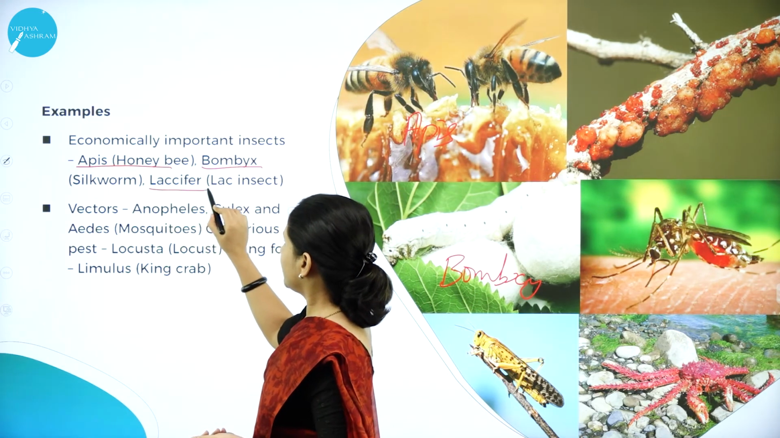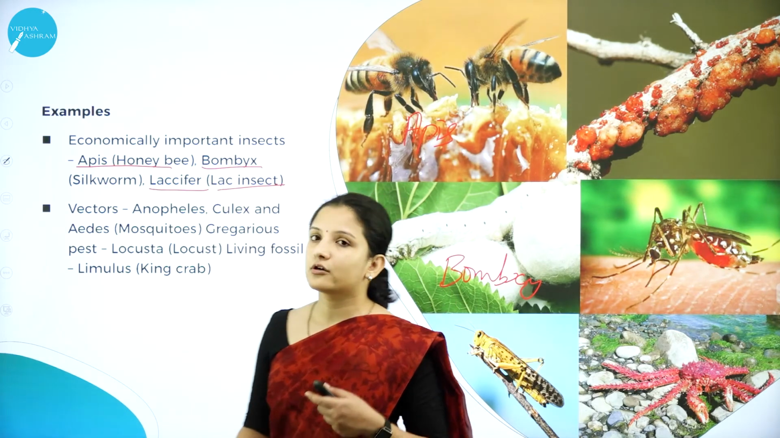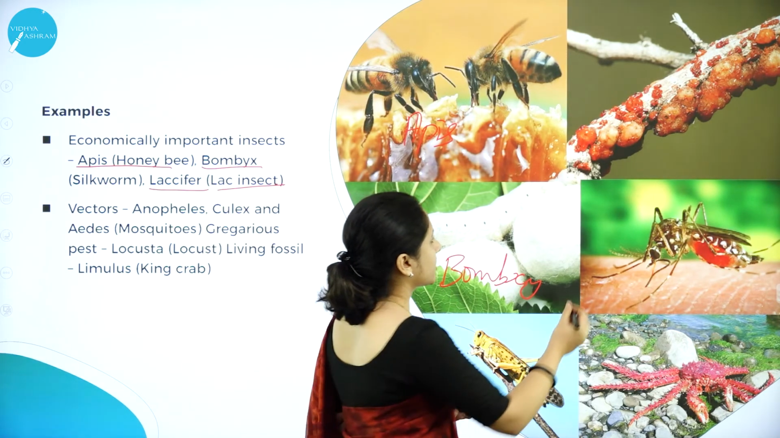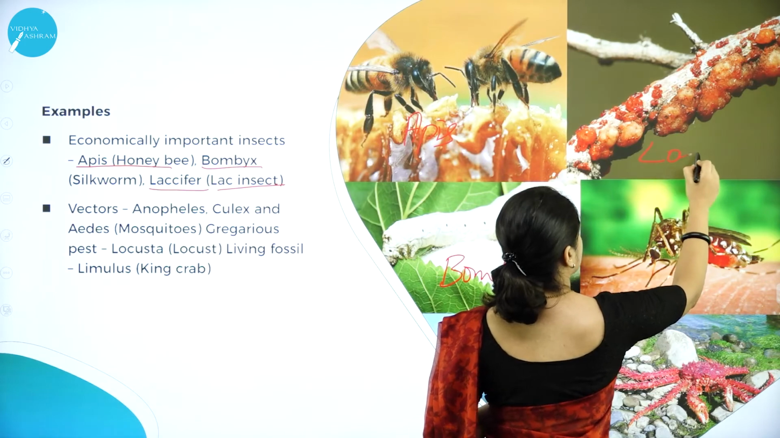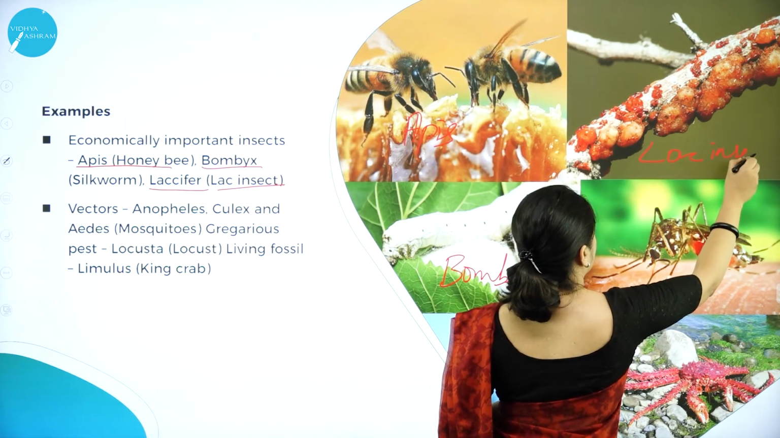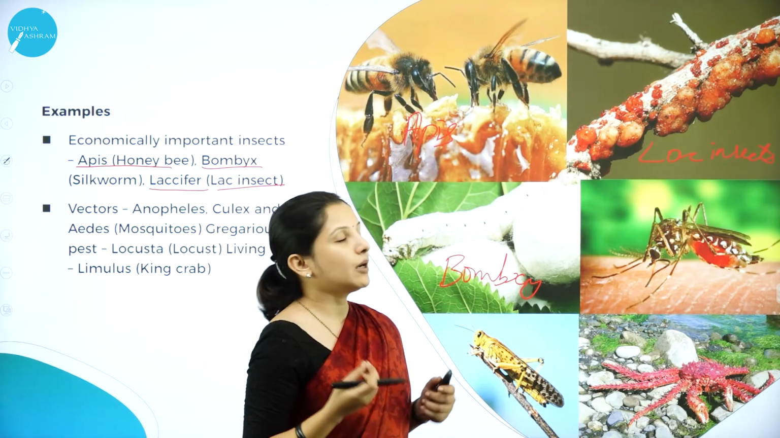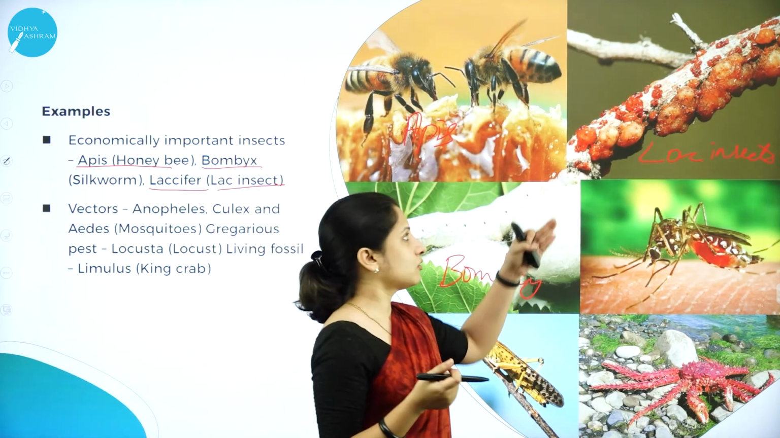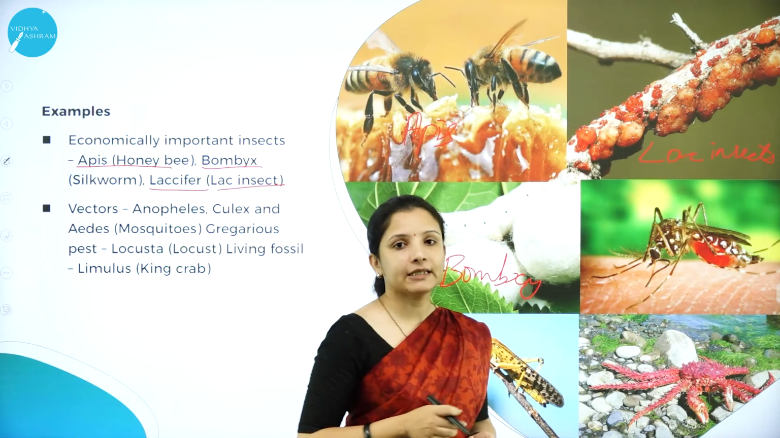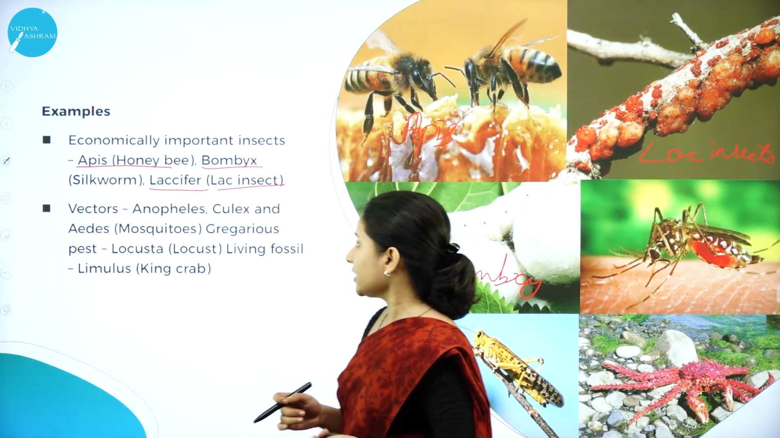And Laccifer, that is the lac insect. They are also economically important. These are the lac insects. You can see on the bark the gum-like structures that are there. It looks like gum, but they are all actually insects. So lac insects are also very important.